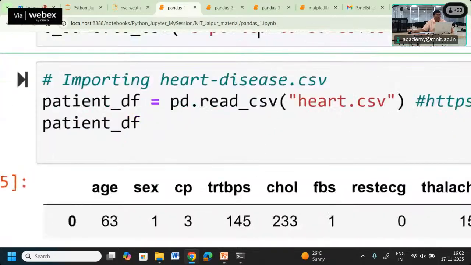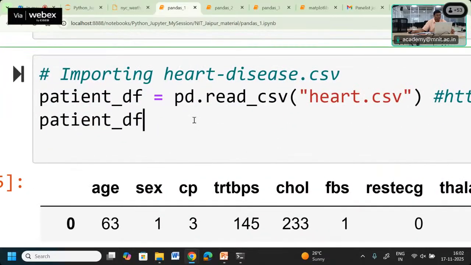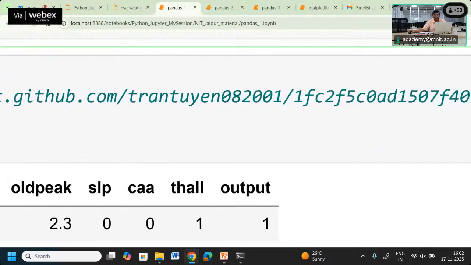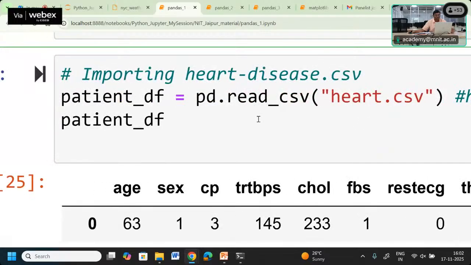Now here you can see another example of importing the heart disease data, which is available in an excel.csv format. This data is also available in the repository, and from there we can use it.